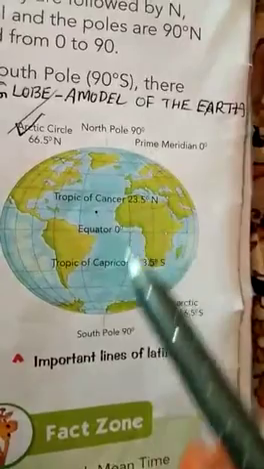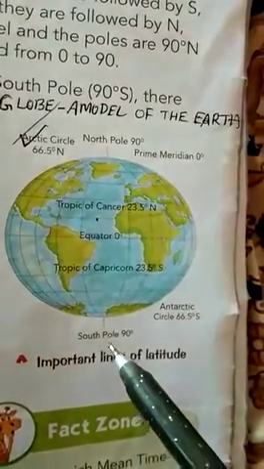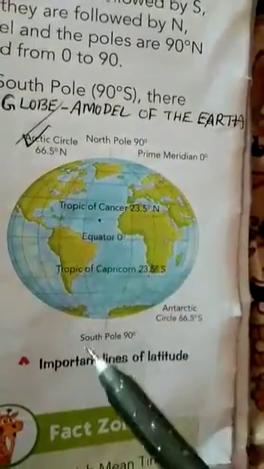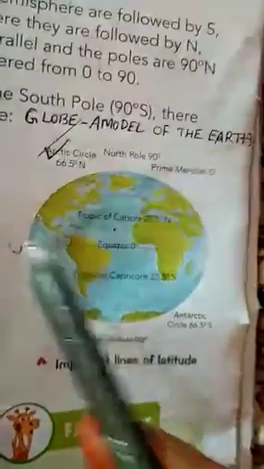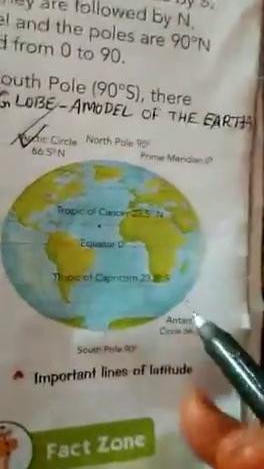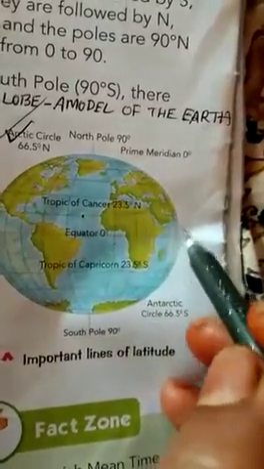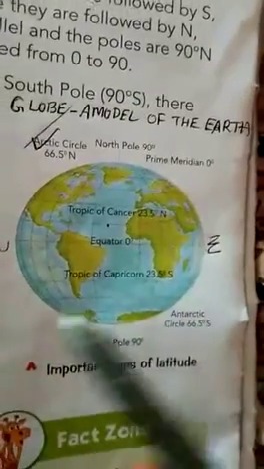Some lines are running from west to east.